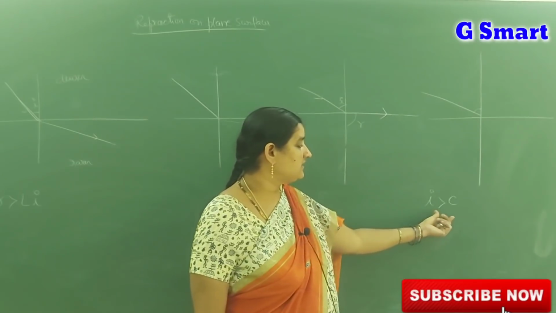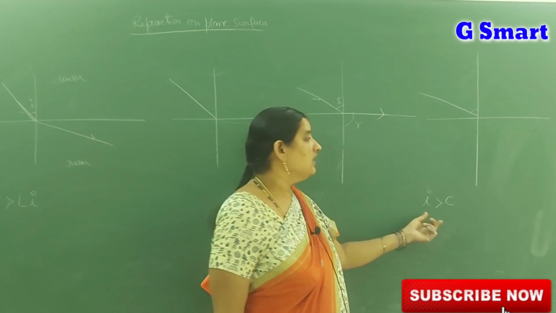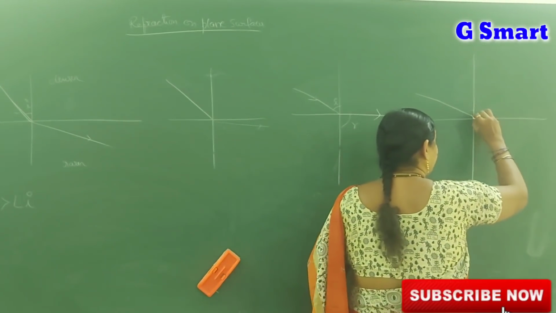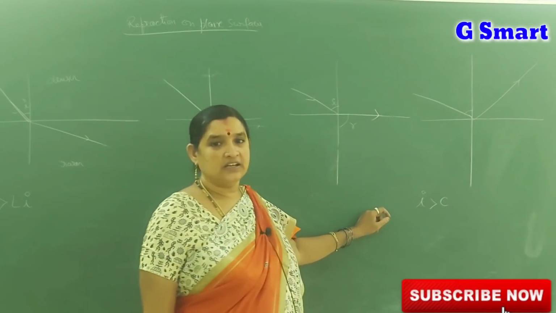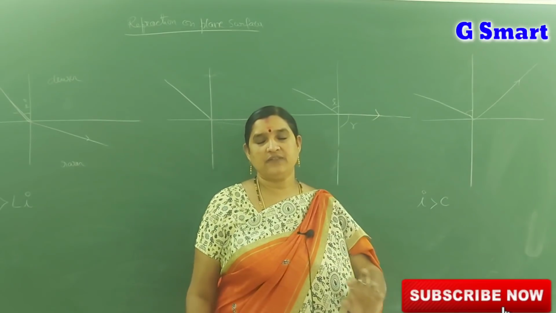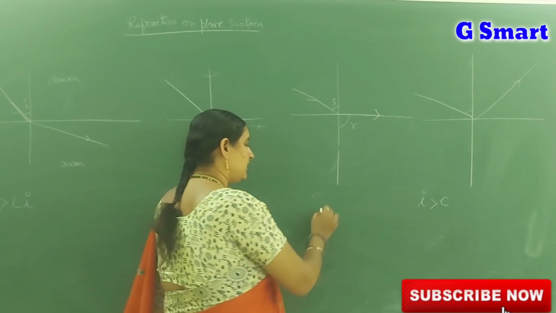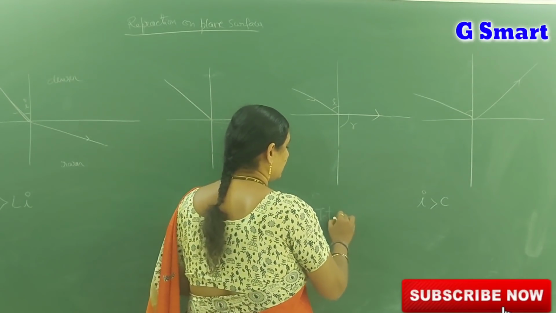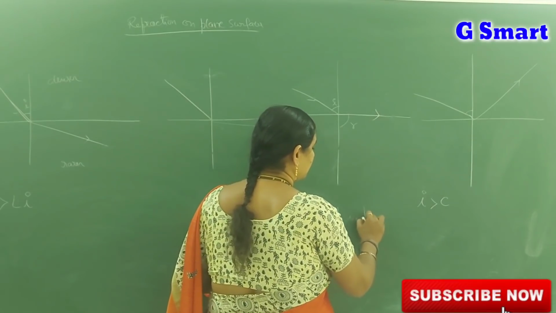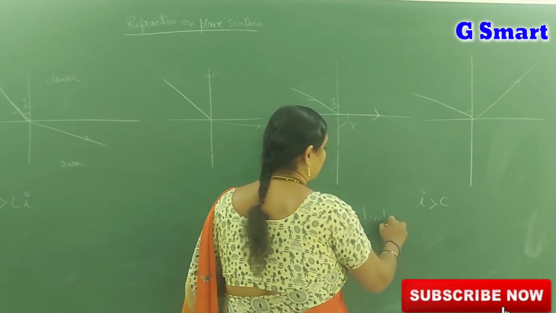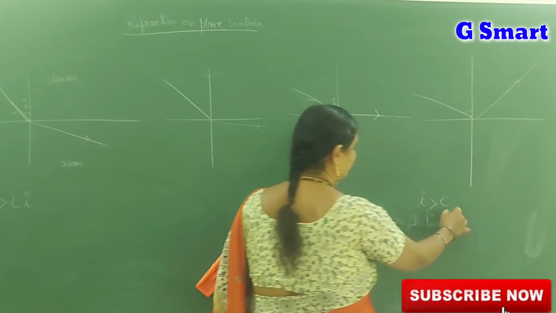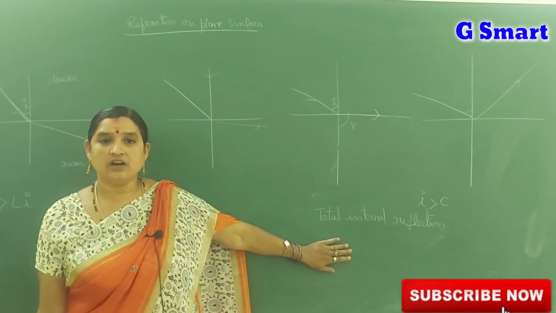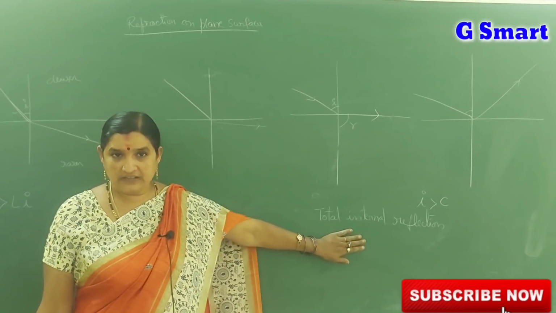In spite of refraction, reflection takes place. This reflection is called total internal reflection.